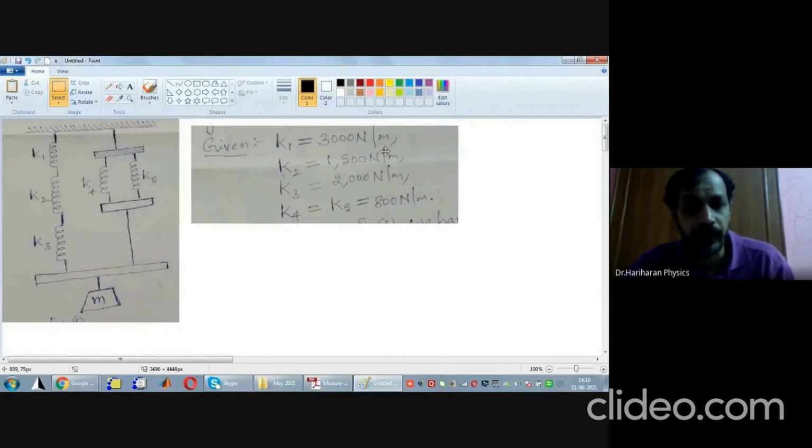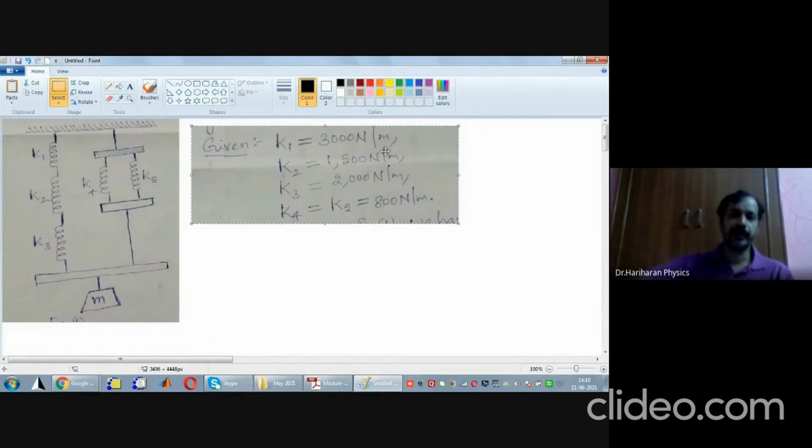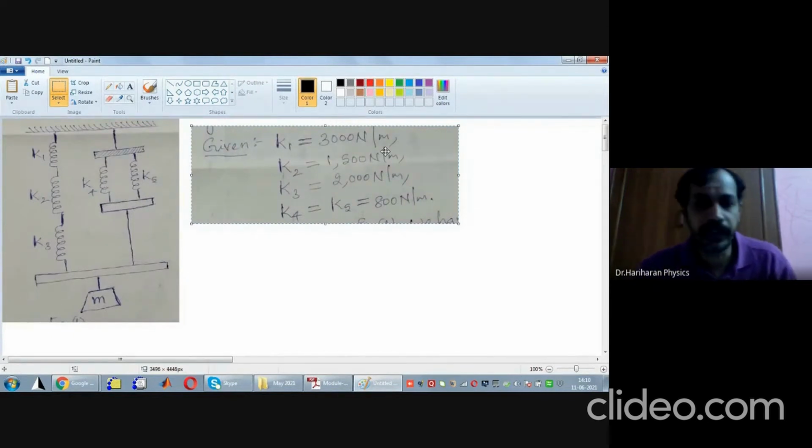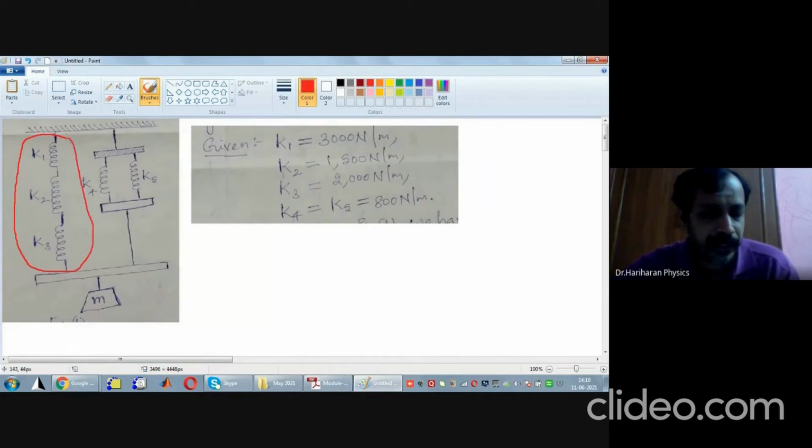Let us read it out. What is the statement of the problem? You can see here that there are three springs, K1, K2, K3, which are connected end to end, that is, a series connection. Next, K4 and K5 are like doing a pull-up exercise. Therefore, K4 and K5 are connected in parallel.